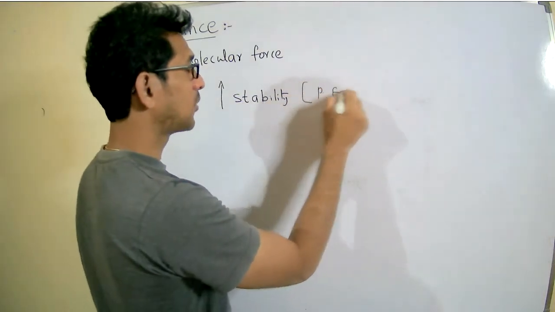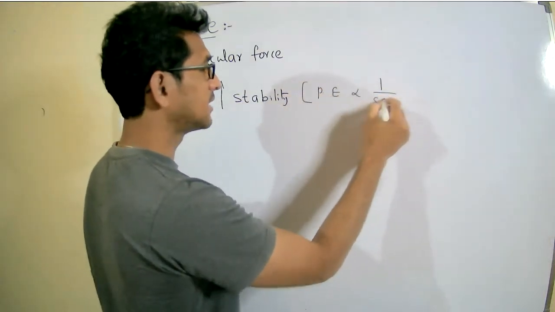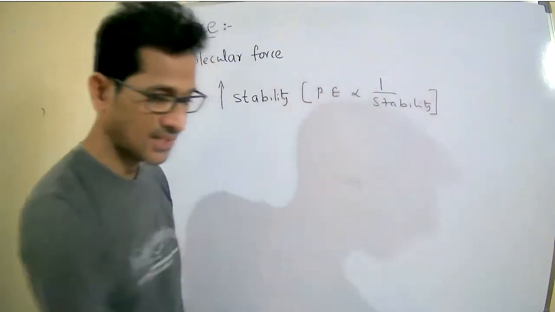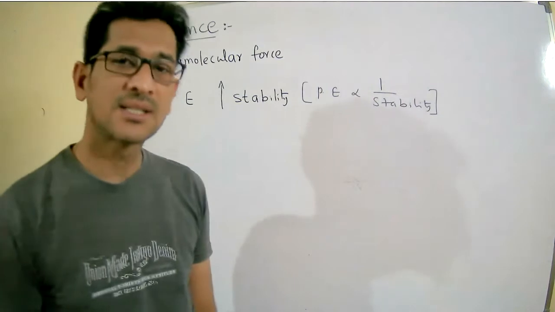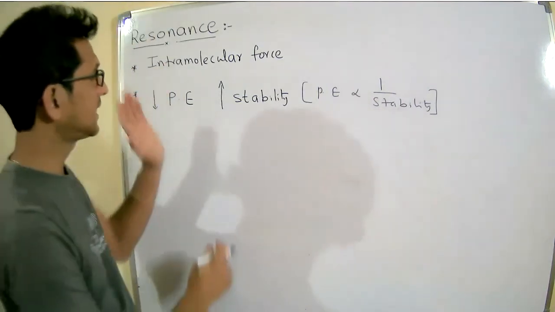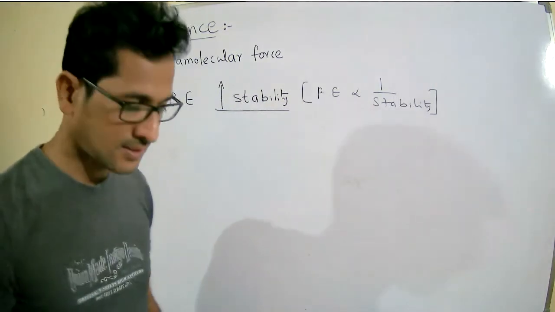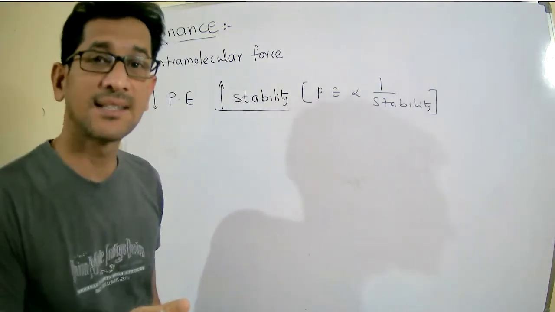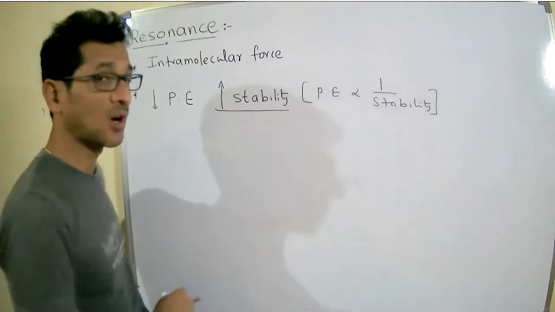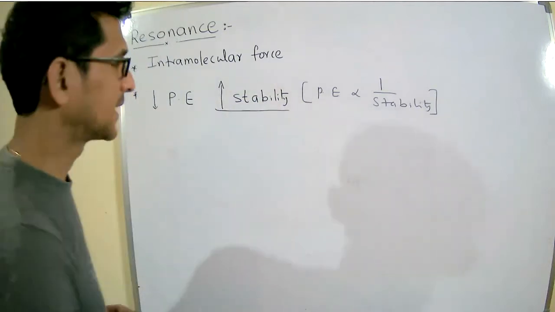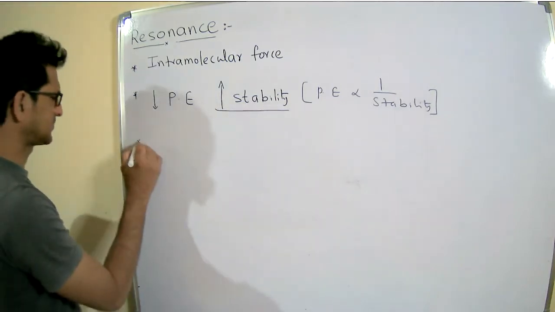We know that potential energy is inversely proportional to stability. So finally, what is the purpose of resonance? Resonance increases the stability of a molecule, the species, whatever it may be. Next.